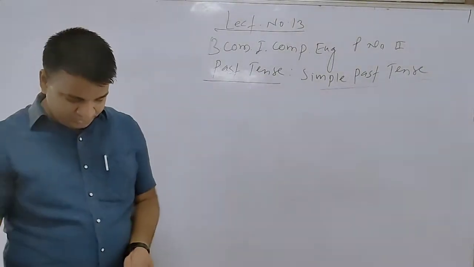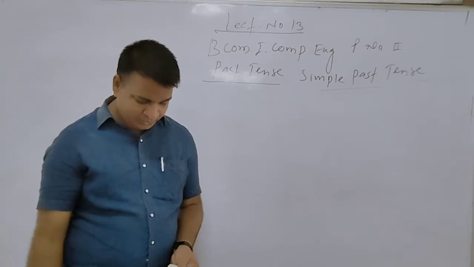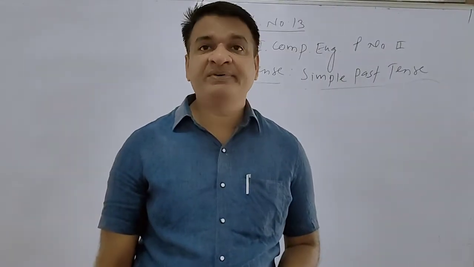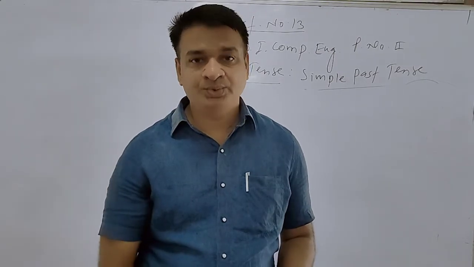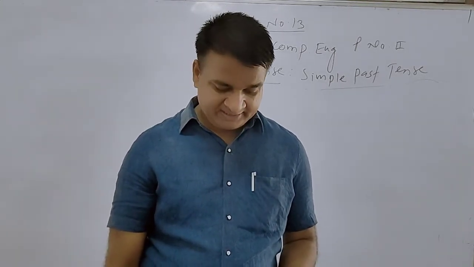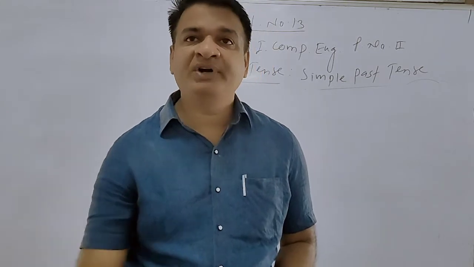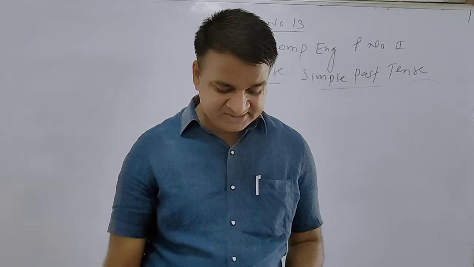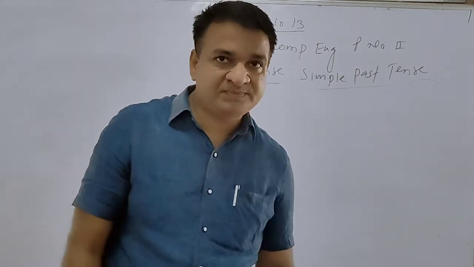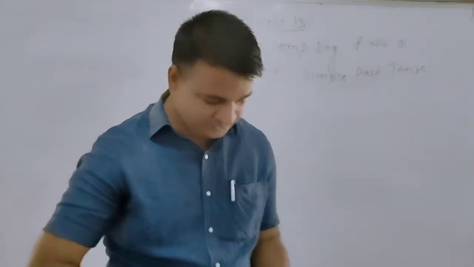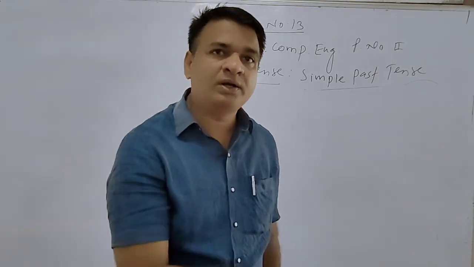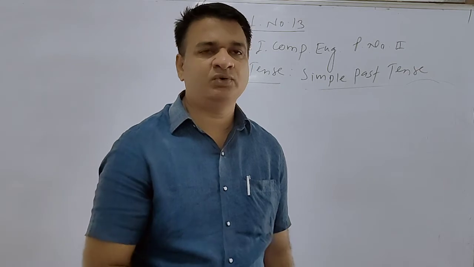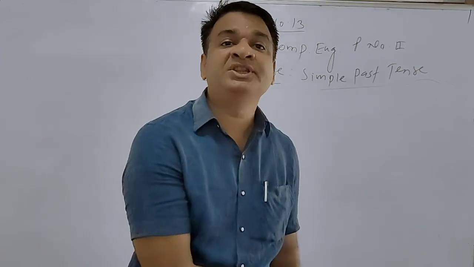Again we use the simple past tense to refer to an action. Means simple past tense is used to refer to an action, activity or event, that took place sometime in the past. Suppose now it's 11 o'clock and 1 hour before, the action, activity, event was finished. We say, I saw him in the morning.